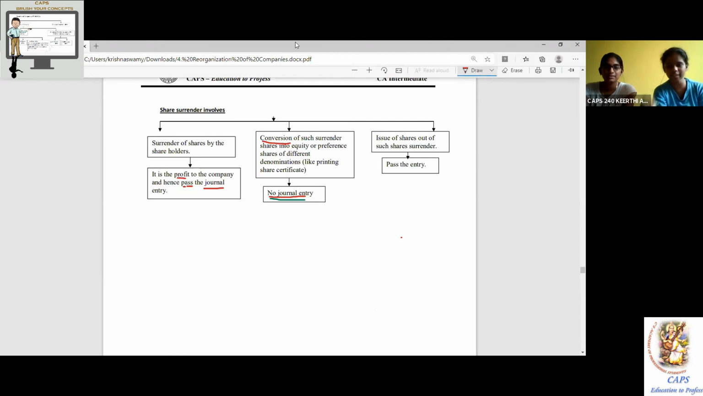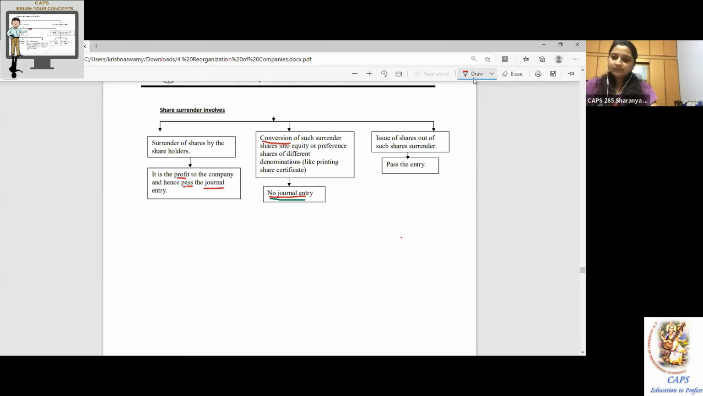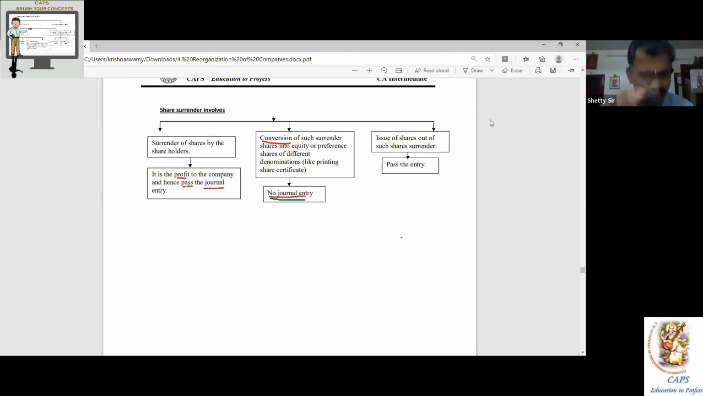100 lakh, 10% preference share capital. Like online, offline, there is no difference in caps. Everything is the same. So everything you should respond, be active, be alert, sit straight. That's it. Okay. So 100 lakh, 10% preference share capital.